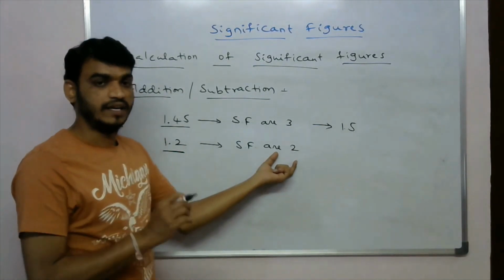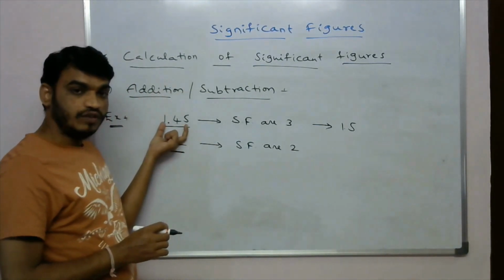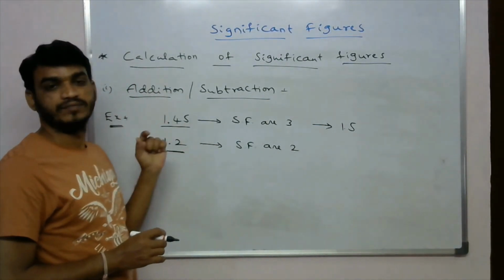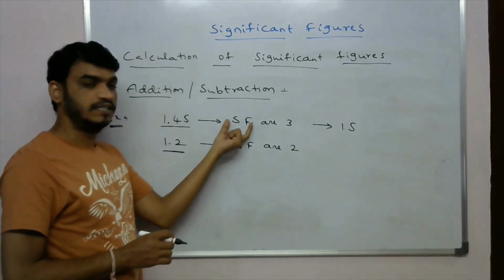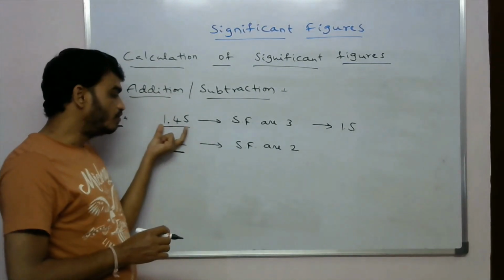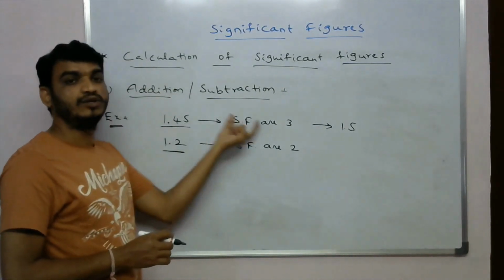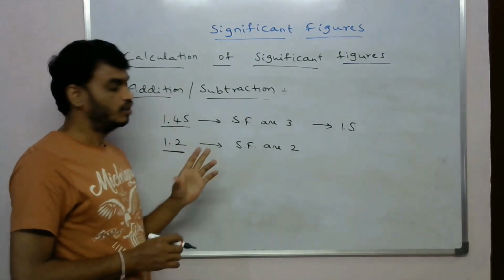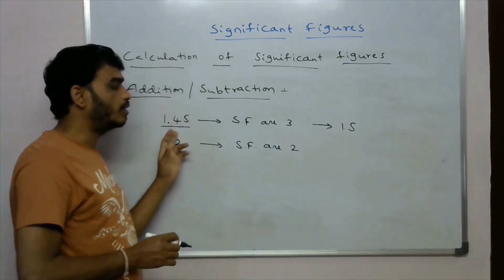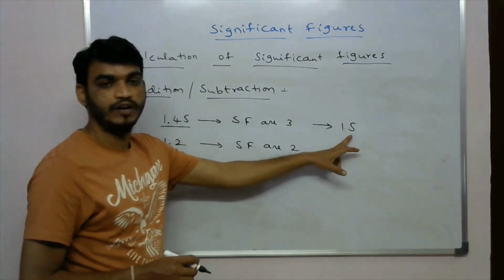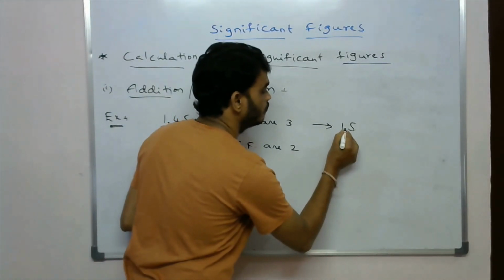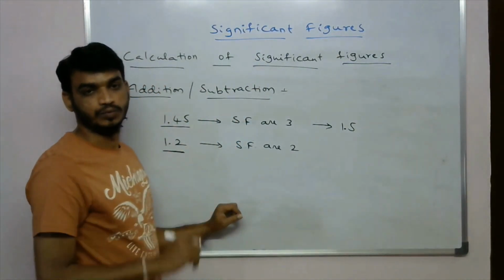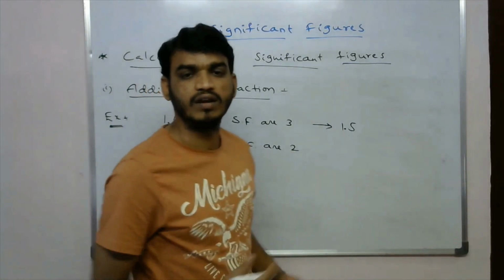So this one has two significant figures, this one has three significant figures. So we will convert this number into two significant figures. So we will round off this 1.45 to 1.5. Then in this 1.5 the significant figures are 2. But what is rounding off?